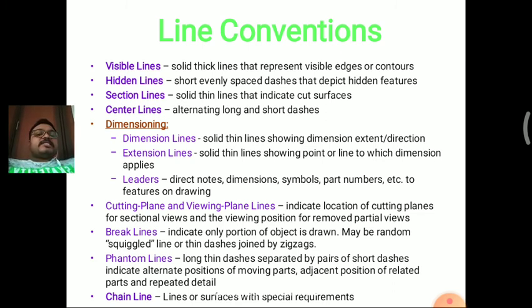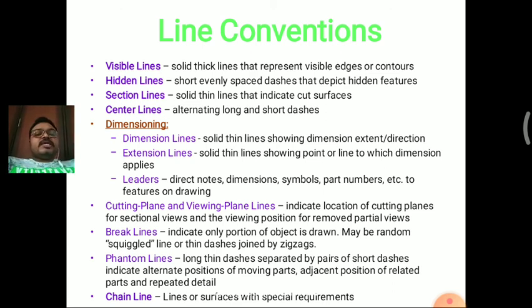Next one is the section lines. A section line can be drawn as a thin line that indicates the cut surfaces only. And the last one is the center lines, that is the axis line. We can use it for defining the axis of a circle or the center of a part.